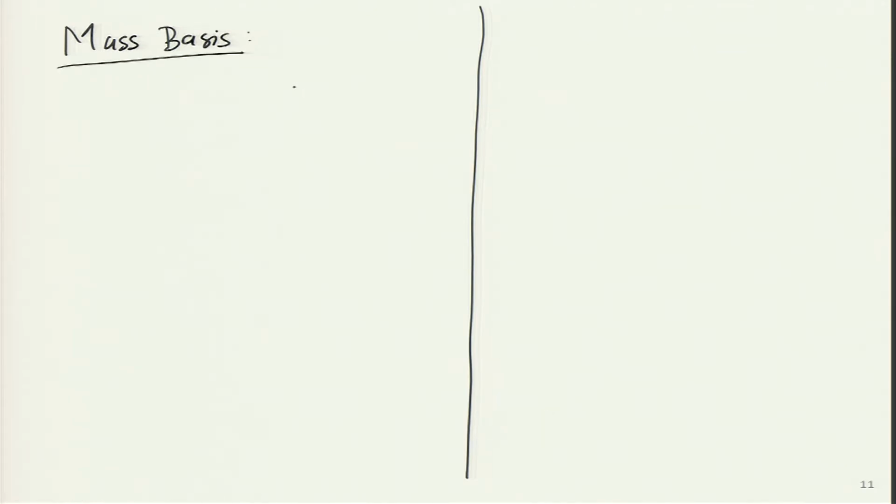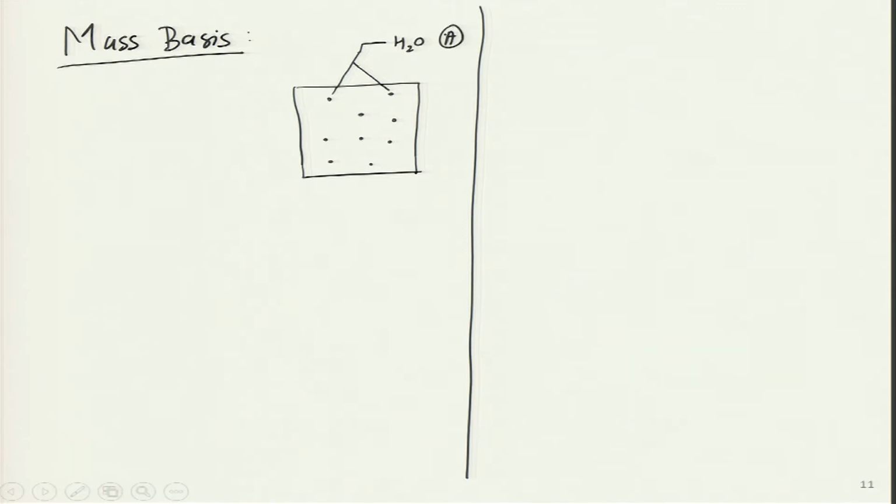So, let us take a container which is closed right now, and it contains a mixture of two gases. The species that I am interested in, I am going to draw with black dots. I can represent it as water vapor, and this I will call species A. This is the first species, and whatever is remaining is filled with air. All this white portion over here, all of this together is air, and this I will call species B, and because this is dominating, this is what will be our medium.